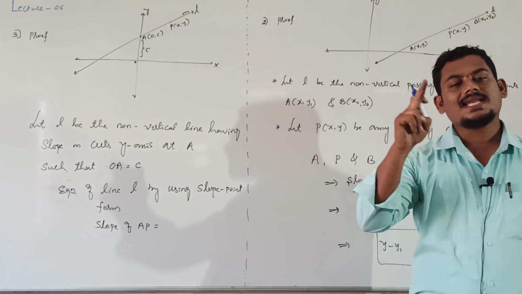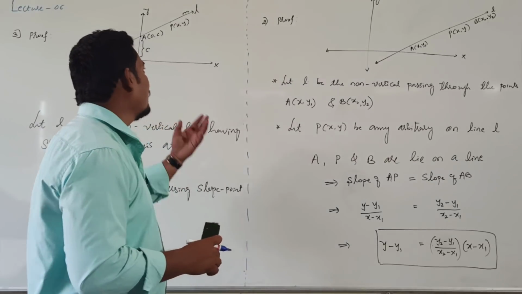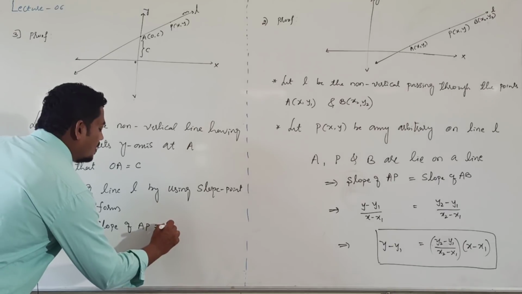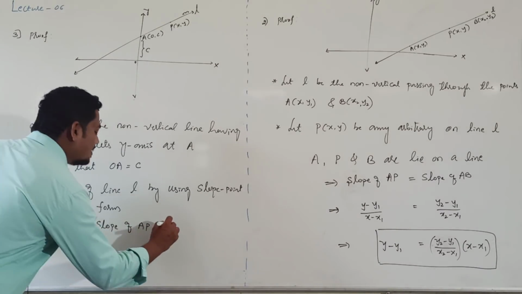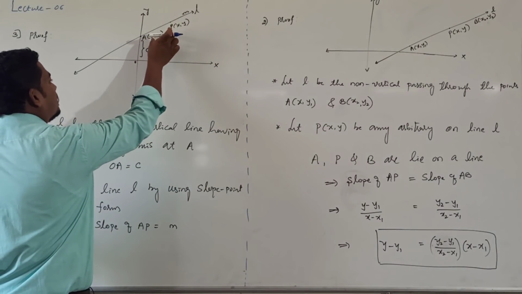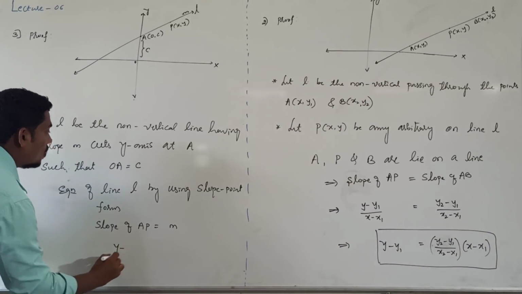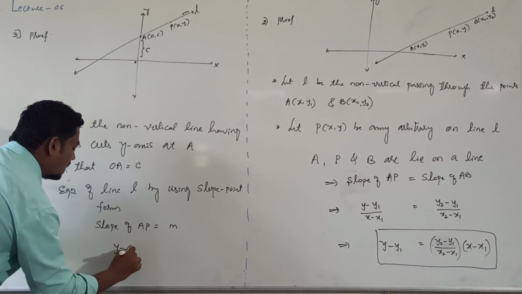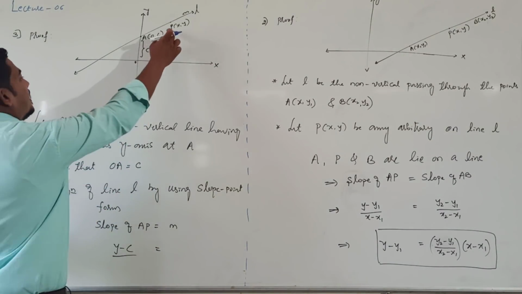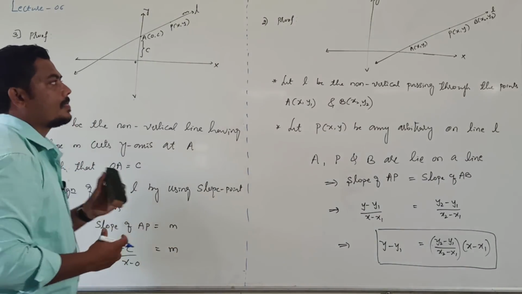Because line AP coincides with line L, slope of line L is same as slope of AP, that is small m. Now what is slope of AP? (y minus c) divided by (x minus 0) is equal to small m.